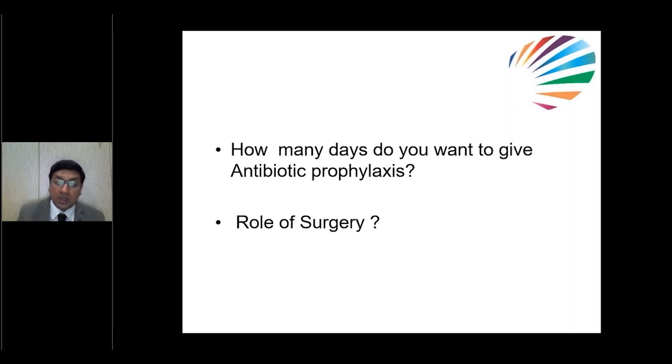Even with presence of grade 2 in kids more than 2 years, you can stop antibiotic prophylaxis if scarring is not much. Is there any role of surgery here? No, because there is not much scarring, only a single scar. So here we can wait. The only thing is continue antibiotic prophylaxis and wait and watch.